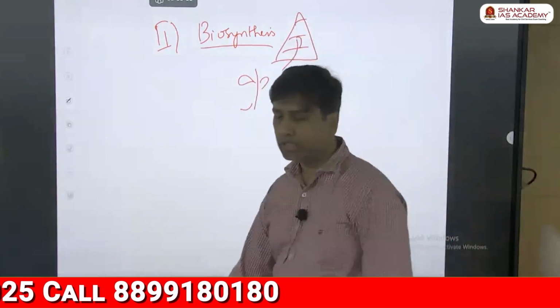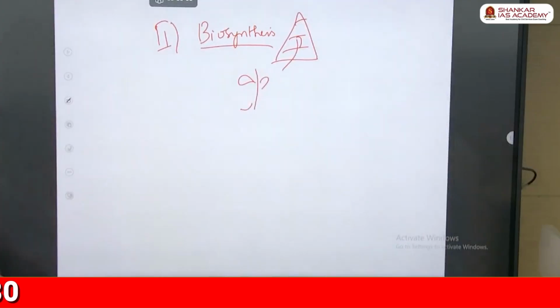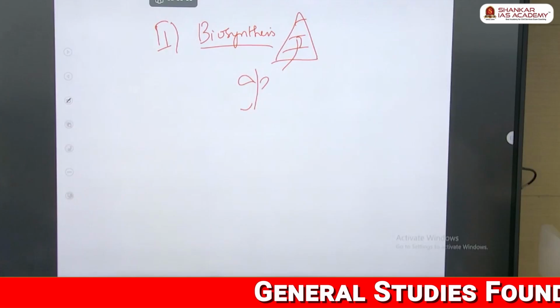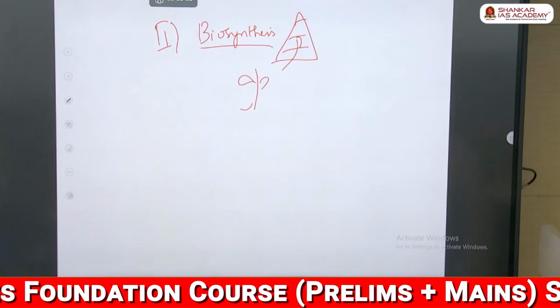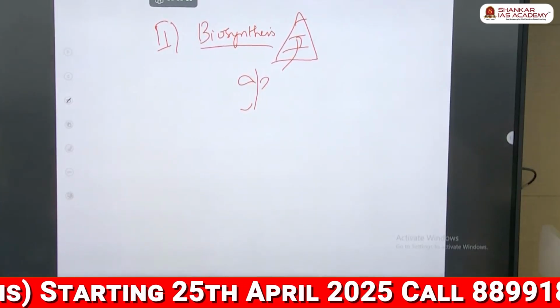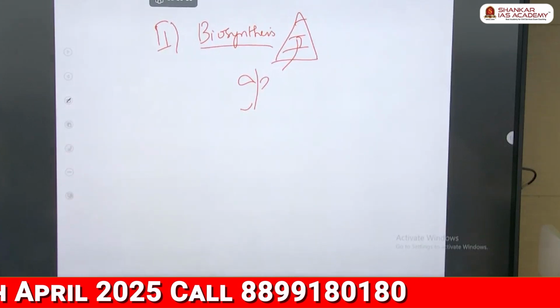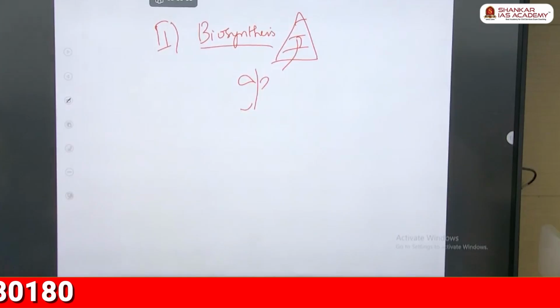So just make note: the usable form of nitrogen is taken by the plant, biologically synthesized into organic form, and given to all trophic levels.